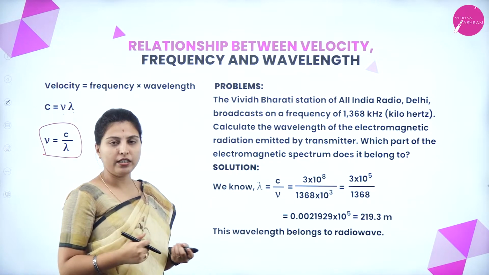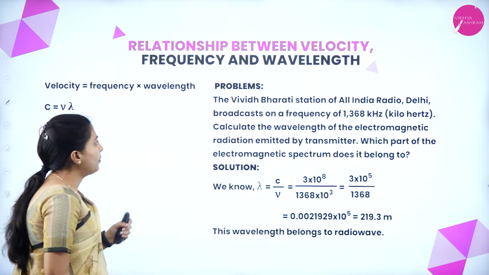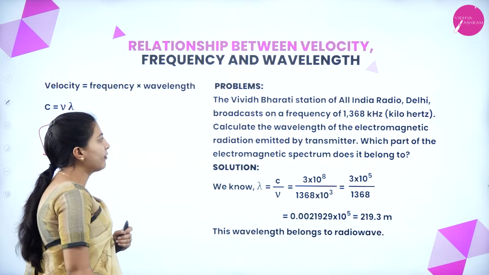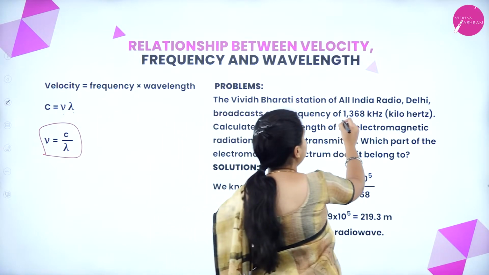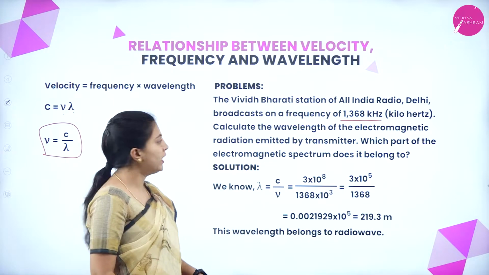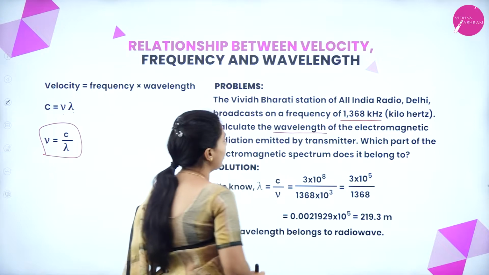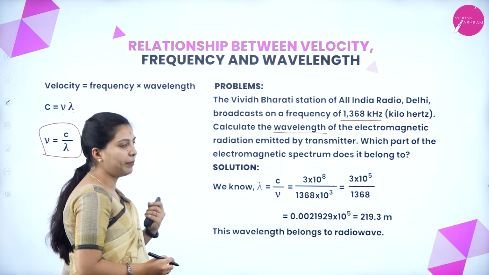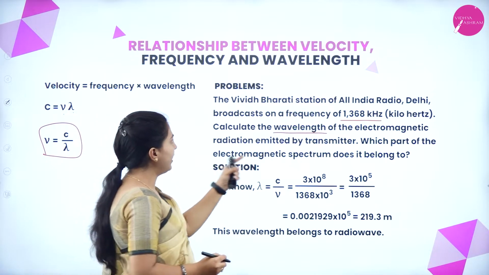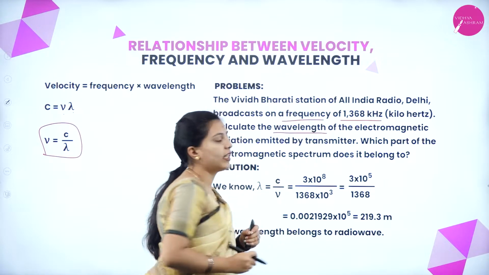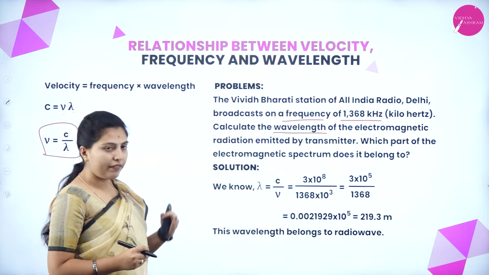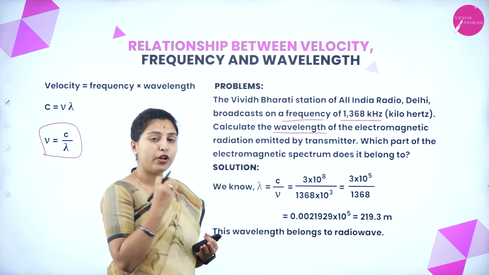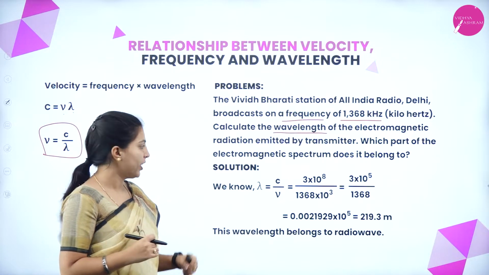Here one problem is given, how can we solve this one. The Vividh Bharati station of All India Radio at Delhi broadcasts on a frequency of 1368 kilohertz. Calculate the wavelength of the electromagnetic radiation emitted by the transmitter. Which part of the electromagnetic spectrum does it belong to? Here we have to calculate the wavelength, and the frequency is given in kilohertz. They have also asked, after finding the wavelength, which region of the electromagnetic spectrum it belongs to. So we will find out.